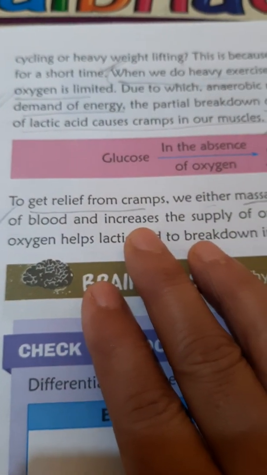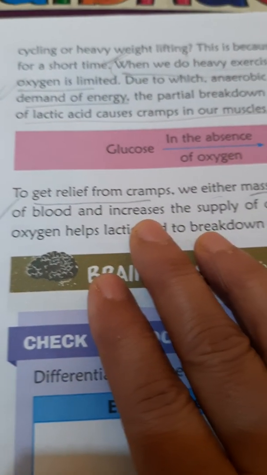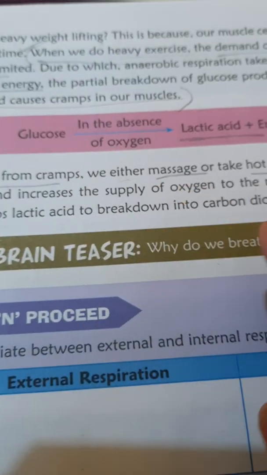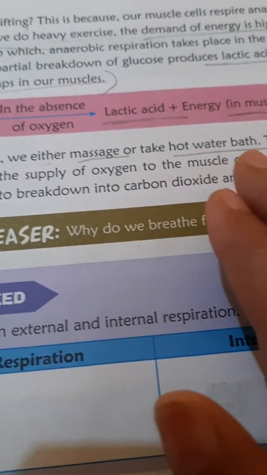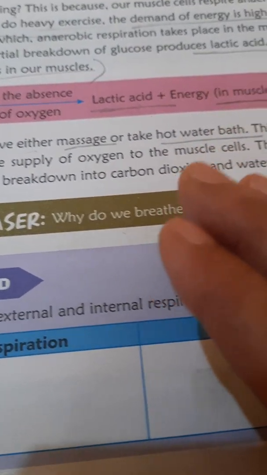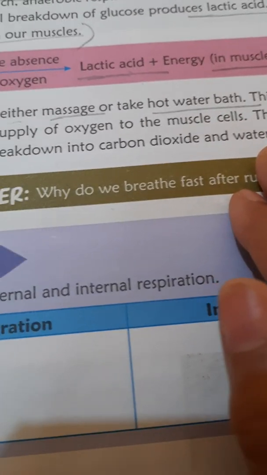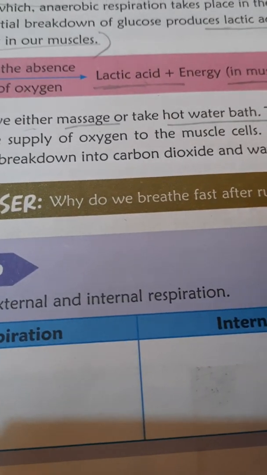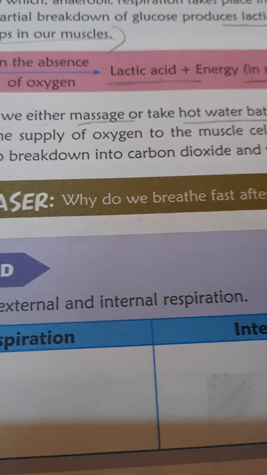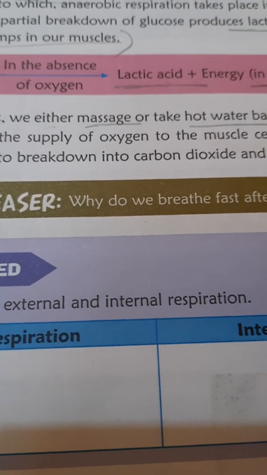Now, how do we get relief from muscle cramp? To get relief, we either massage with hot oil or take a hot water bath, or we take a deep breath, take sufficient rest, or drink lots of water.